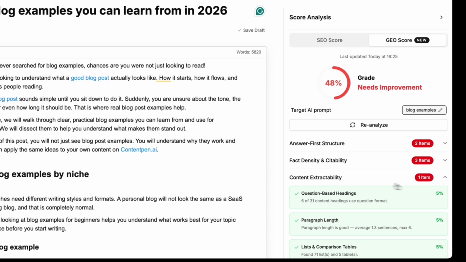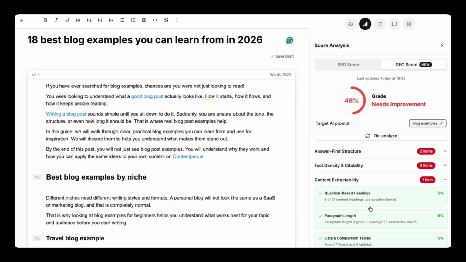So then we have content extractability. Most of the things over here have passed. 6 of 31 headings are already question formatted. Paragraph length is generally good. And we have got 71 lists and 5 comparison tables, which actually works well for our blog.